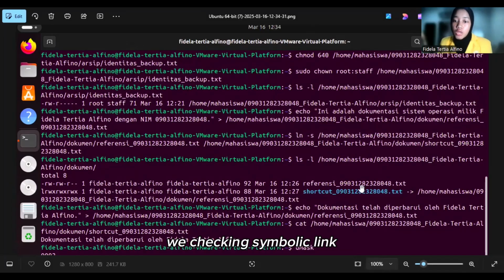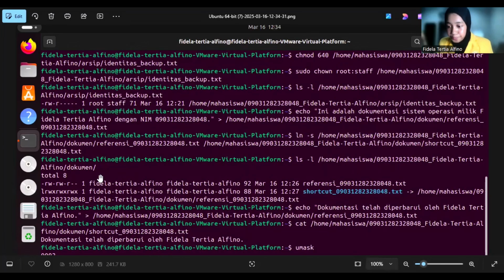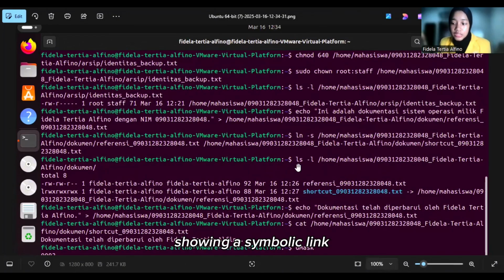So we go to section C, checking the symbolic link. We check the symbolic link with the command ls -l /home/mahasiswa my name_Fidel Tertia Alvino /dokumen. And what does ls -l mean? ls -l confirms the presence of both files, with shortcut_my_name.txt showing a symbolic link. Now the output is -rw, and the l at the beginning of the line indicates a symbolic link.